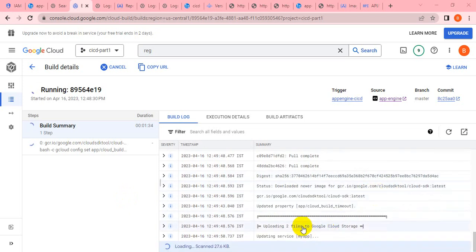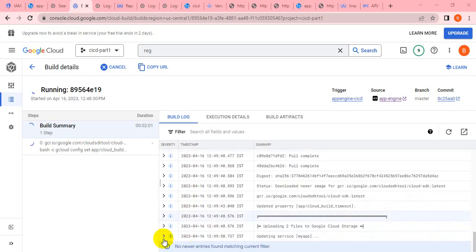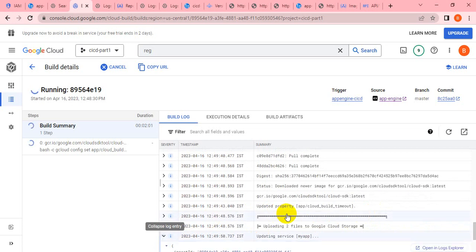If you see here, it updated the service. Now it is trying to promote the traffic, as we already gave the app engine admin role to the user. So it has the access to promote the traffic from the old to the new app. Okay, it's updating the service.